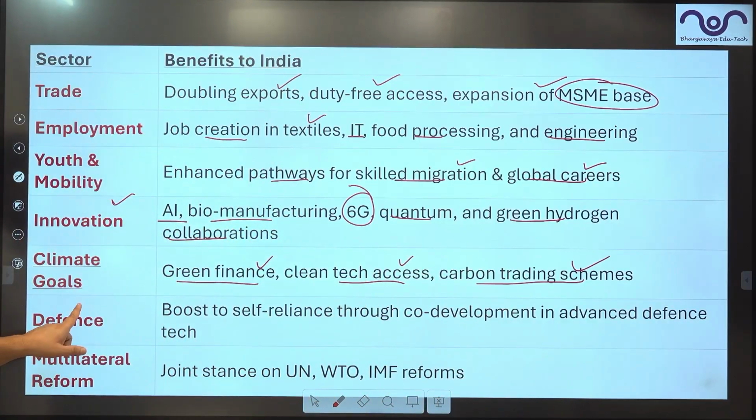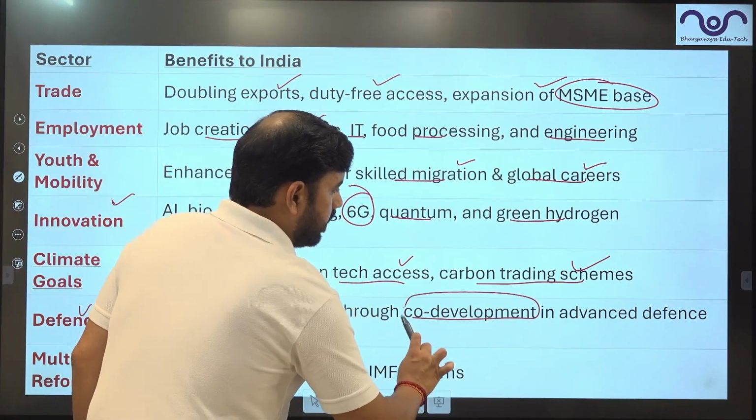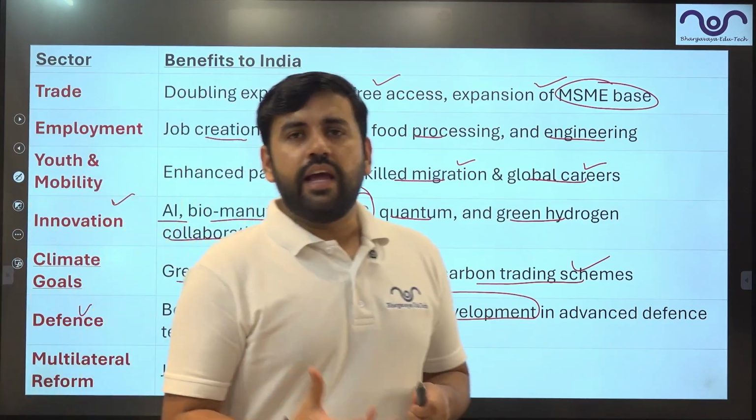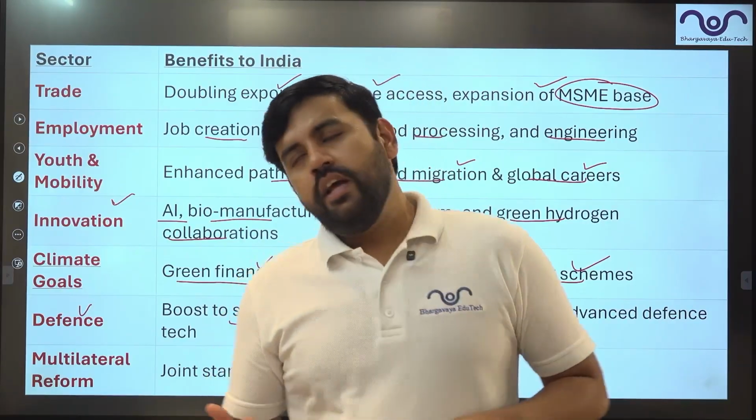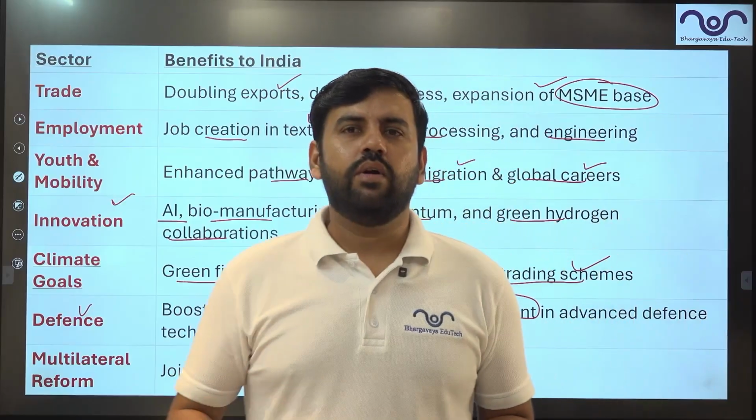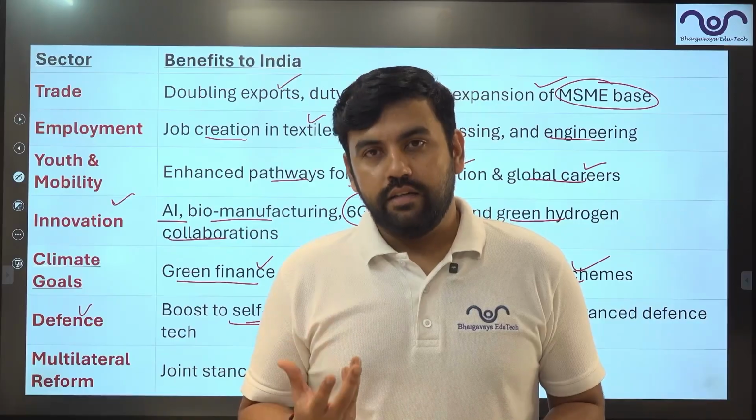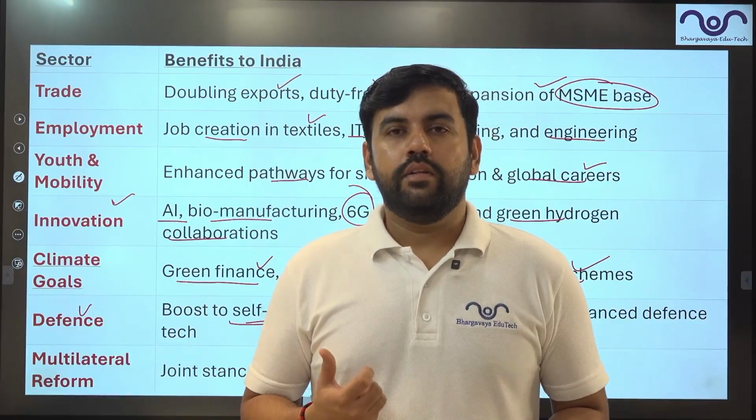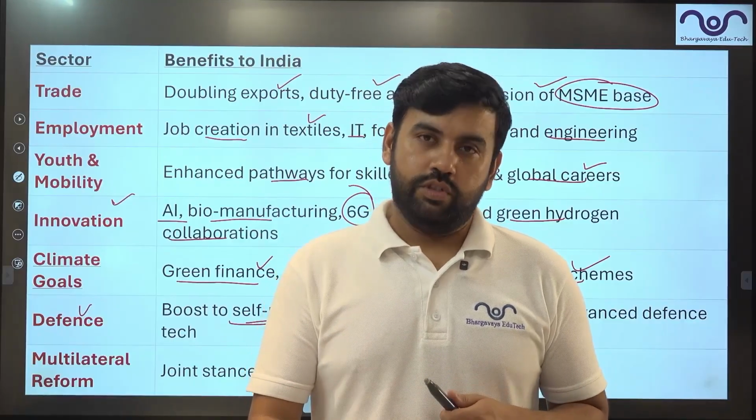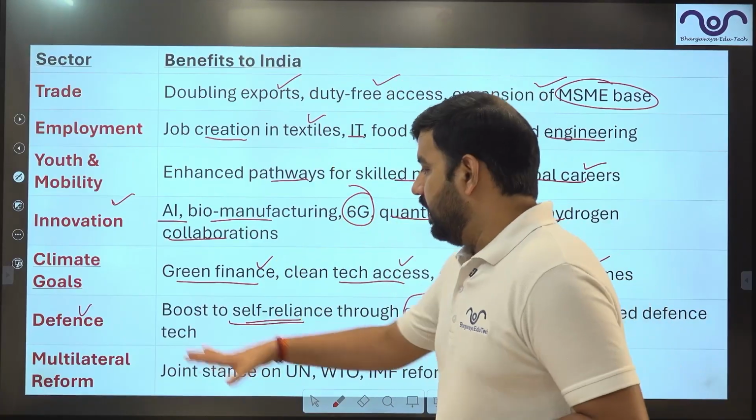Then the next one is defense. It will help self-reliance through co-development in advanced defense technologies. Now, India is a country which is still relying a lot on jet engines. Britain can help in that. There are too many technologies that India still does not have, or India relies on other countries for such high-tech defense instruments, or you can say objects. Now with this, India will have more access to their technology. They will have more access to India's defense market. Very good thing.